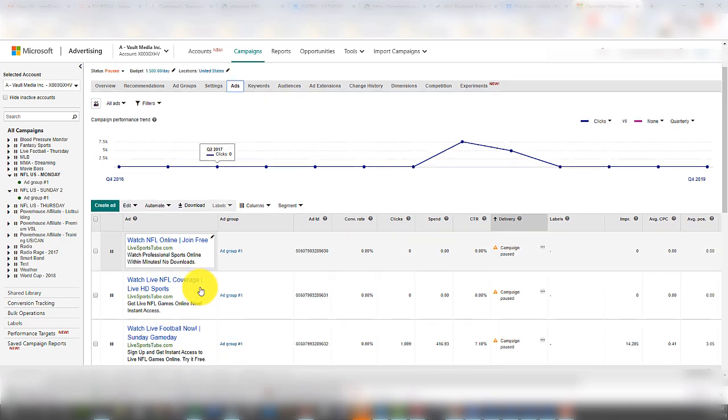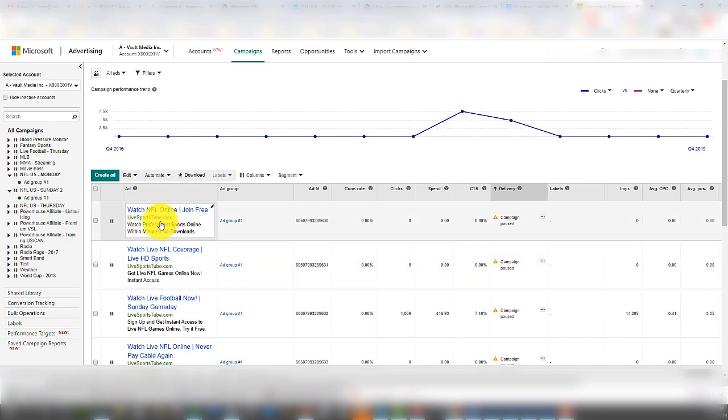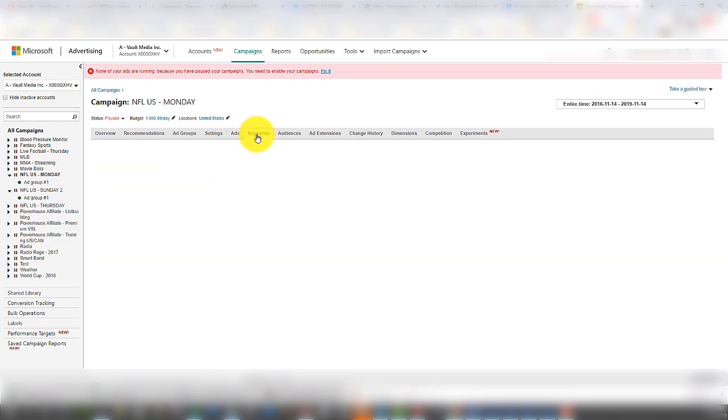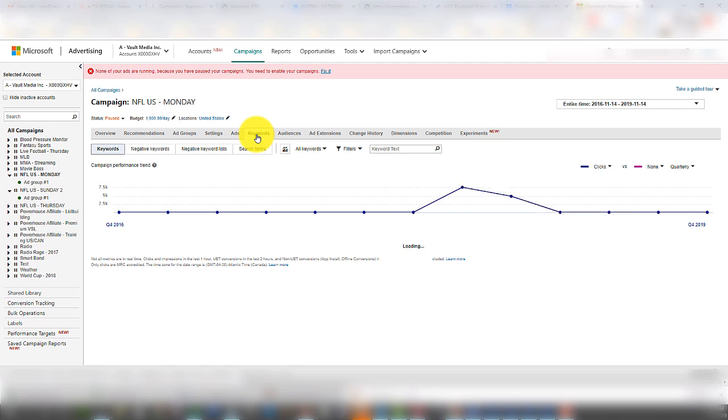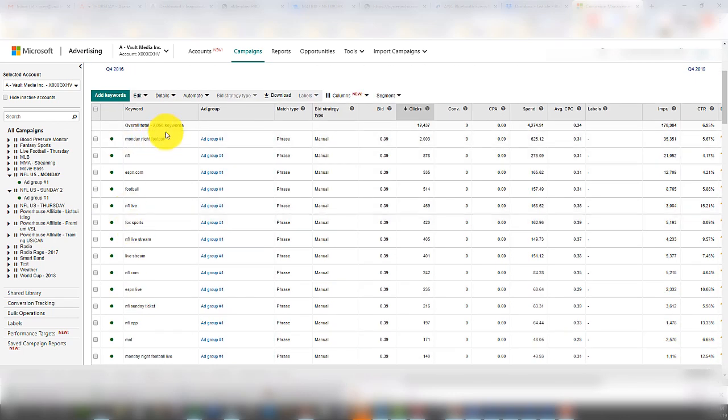So I would target keywords: watch NFL online, join free, watch professional sports online within minutes, no downloads, that kind of stuff, okay? So people would be searching on Bing for certain types of keywords. For example, Monday Night Football was a big keyword. You can see 2,000 clicks here for the price of 31 cents a click.